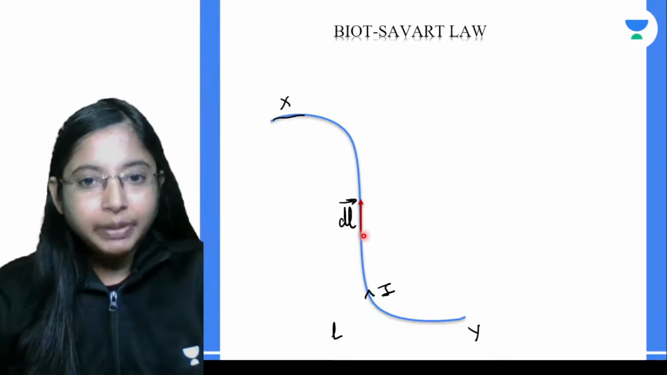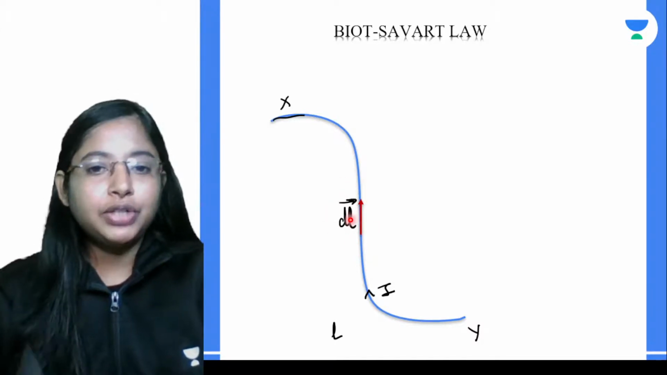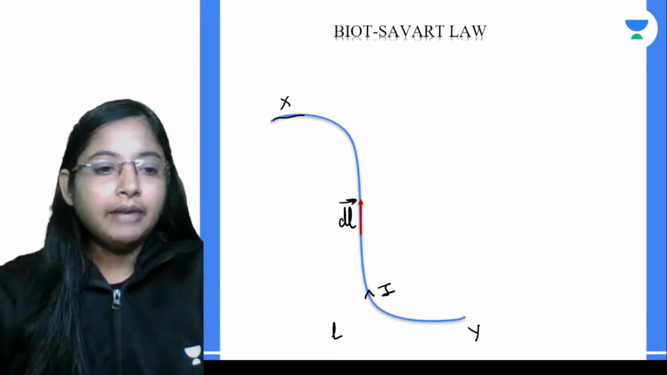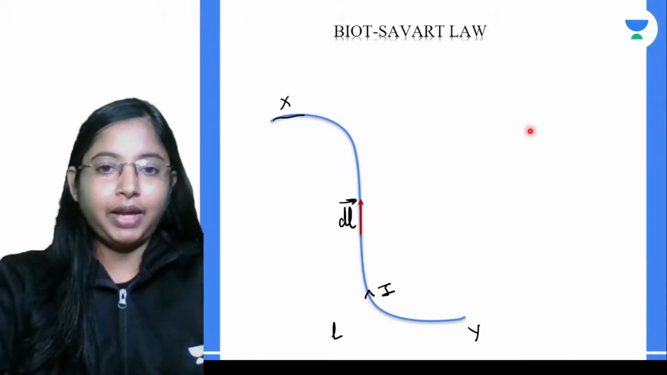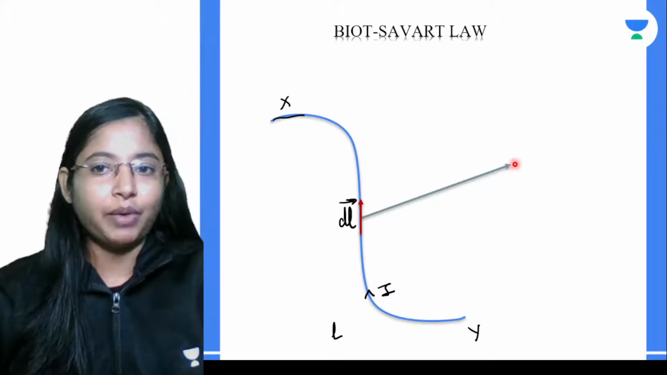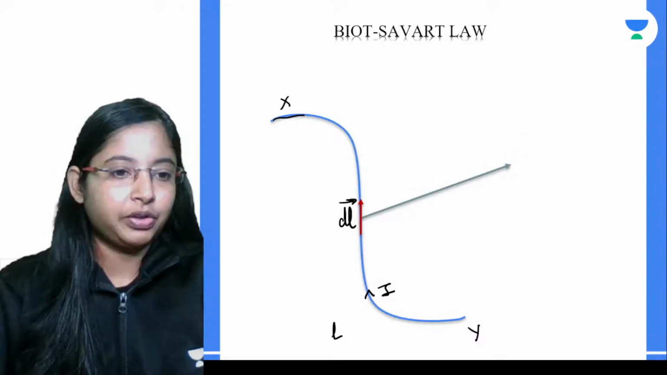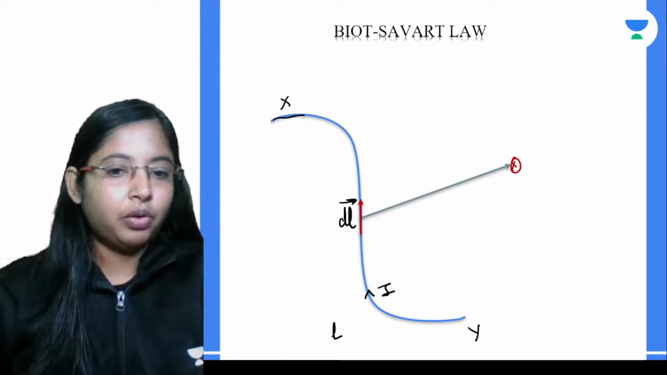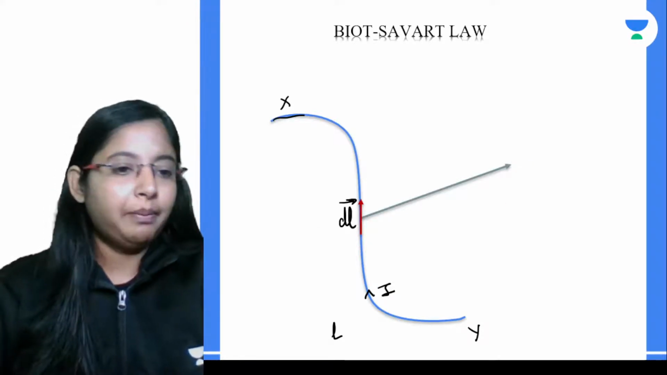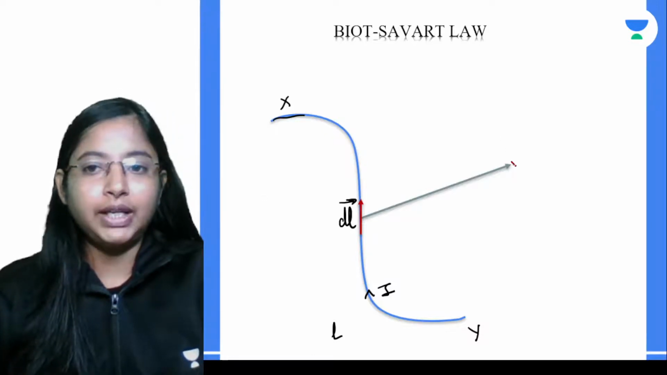That is nothing but this element dL, and we are going to say, because of this element dL, let's choose a point somewhere around here, some distance from the wire. Let's mark this point over here. At this point, we want to find what is the magnetic field.